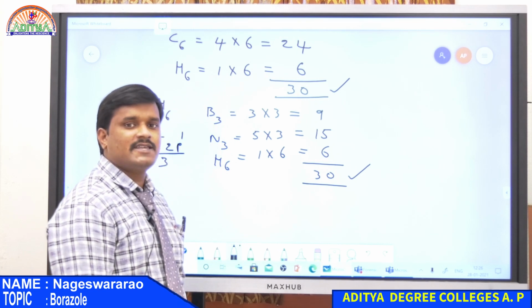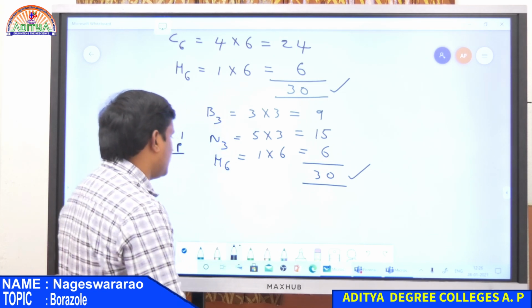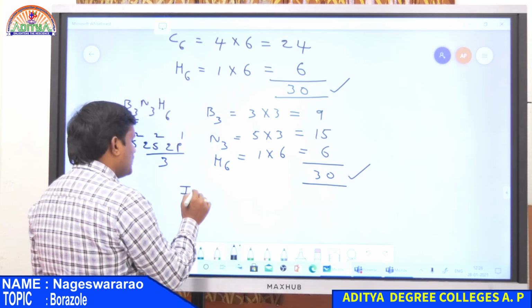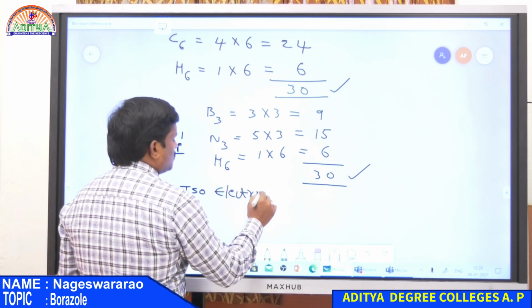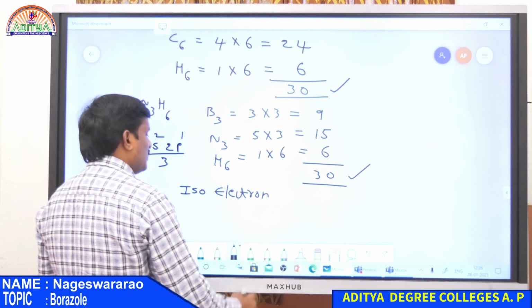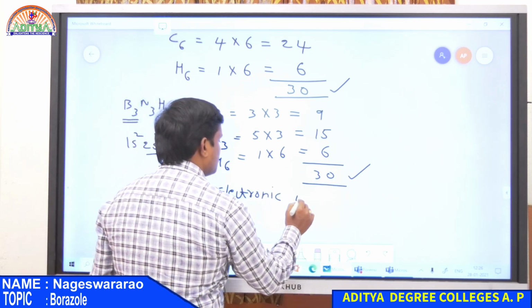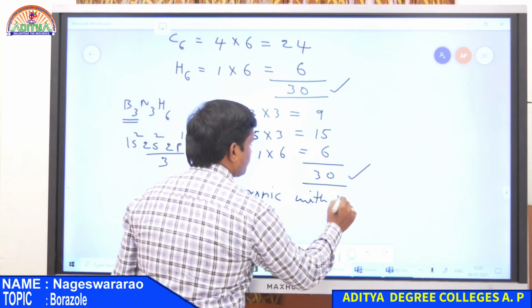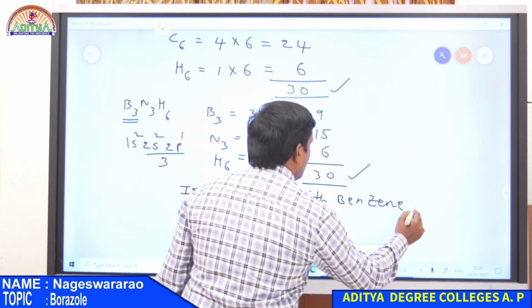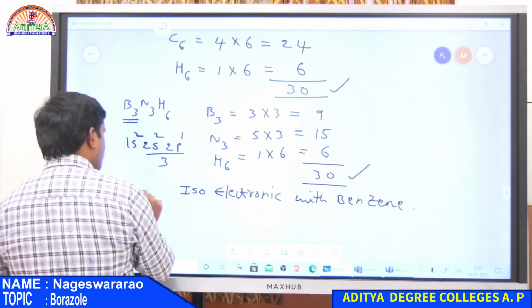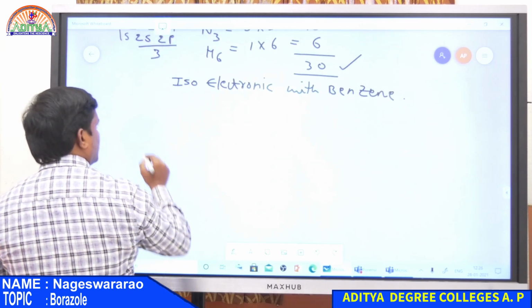Both are having same number of electrons, that is why both are isoelectronic. So borazole is isoelectronic with benzene. And then the structure is similar to benzene and it is represented as follows.